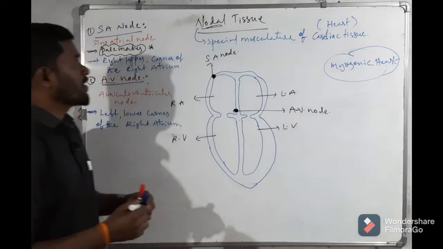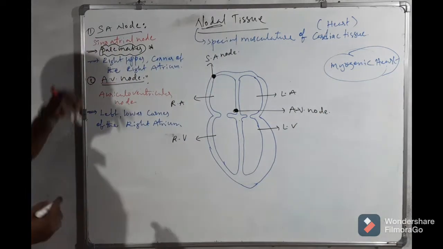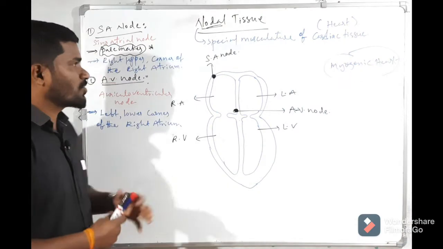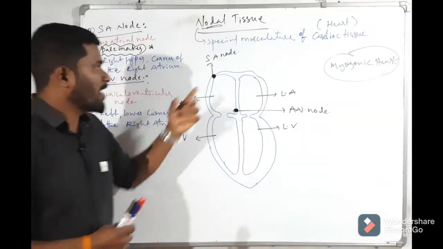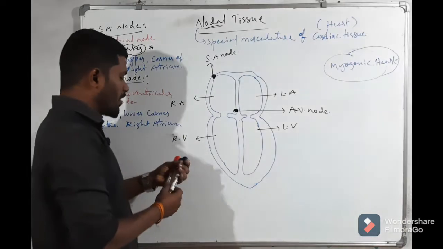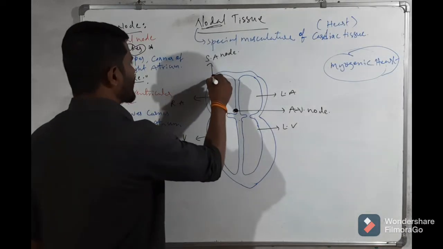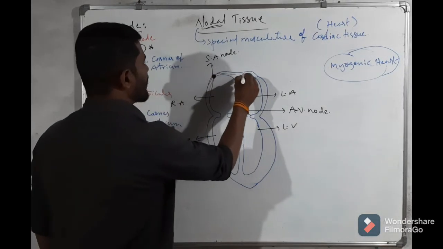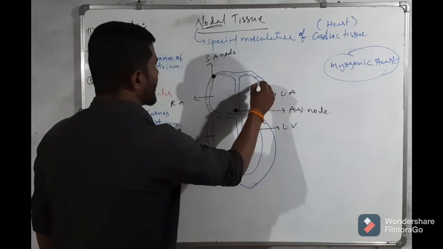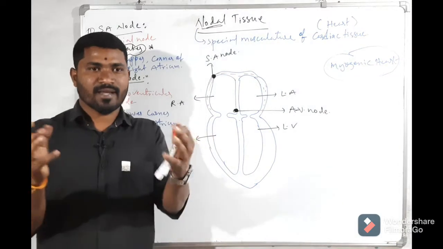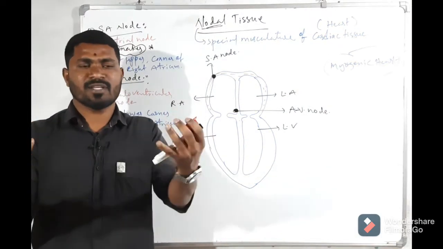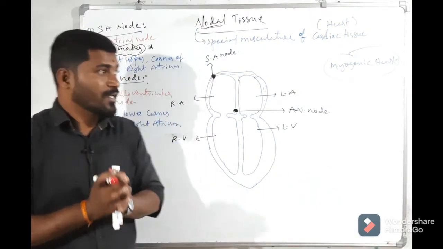The SA node generates the action potential, which passes into all the muscles of the auricles. When it reaches the muscles of the auricles, the auricles contract, meaning the systole of the auricles takes place.